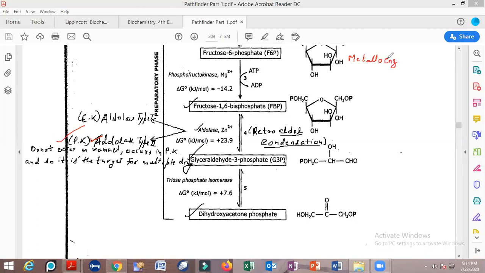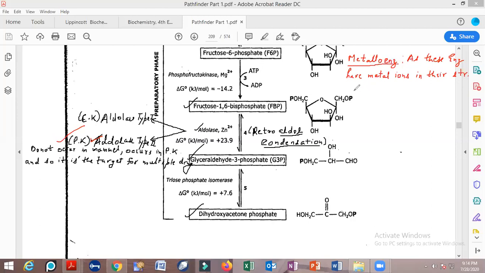They are called metalloenzymes because these enzymes have metal ions present in their structure, and that is why they are commonly referred to as metalloenzymes in nature.